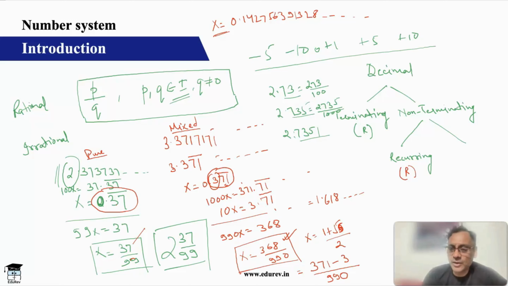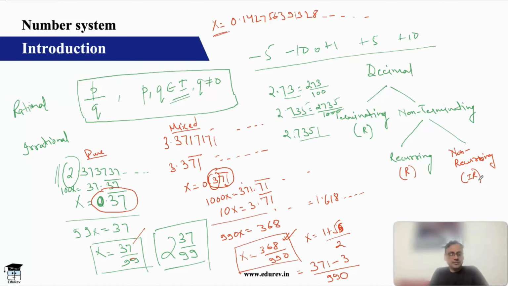So this type of number is called non-recurring, and non-recurring is irrational. Any number which is non-terminating and non-recurring is an irrational number. So this is the definition of an irrational number which I wanted to give you.